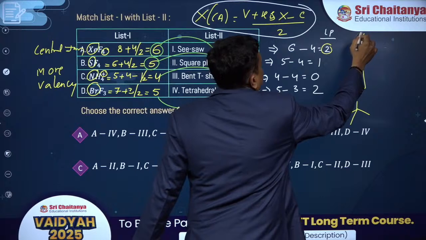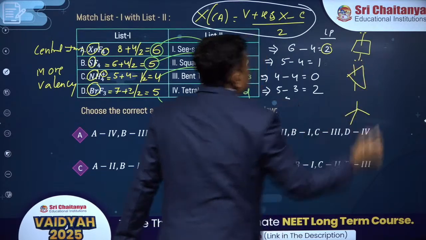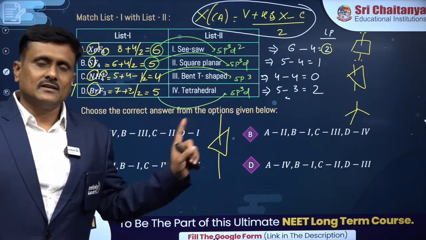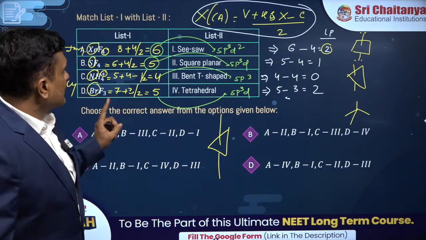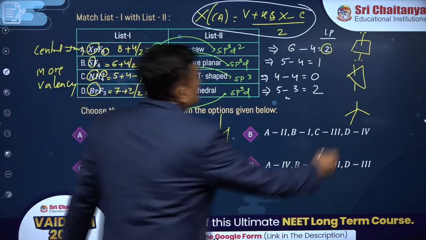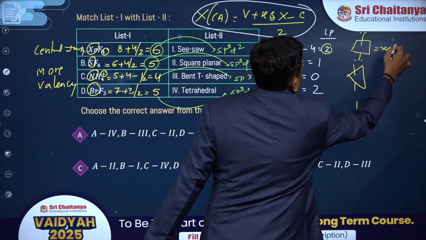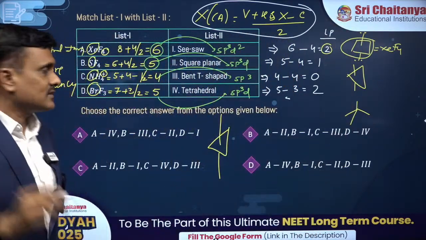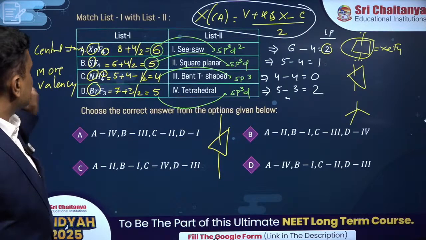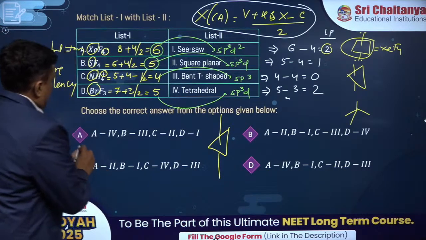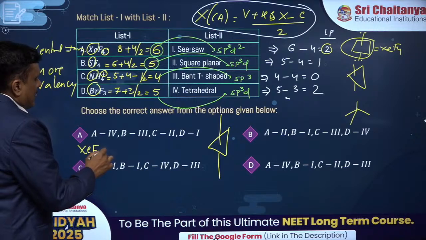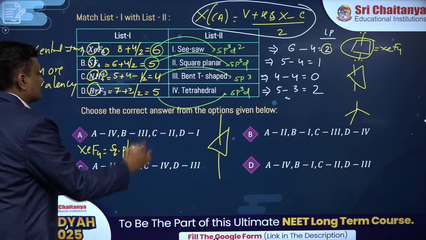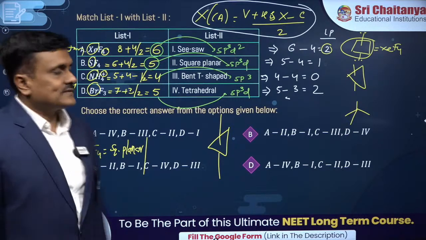You can see I am keeping 1 here. You can keep wherever on the octahedral position, all the positions are the same, 90-degree angle, so you can place wherever you want. After that you see, this is the geometry of XeF4, which, with respect to only the atoms, not the lone pairs, is called square planar, isn't it? So XeF4 is square planar. I am writing here the geometry: square planar. We got it.